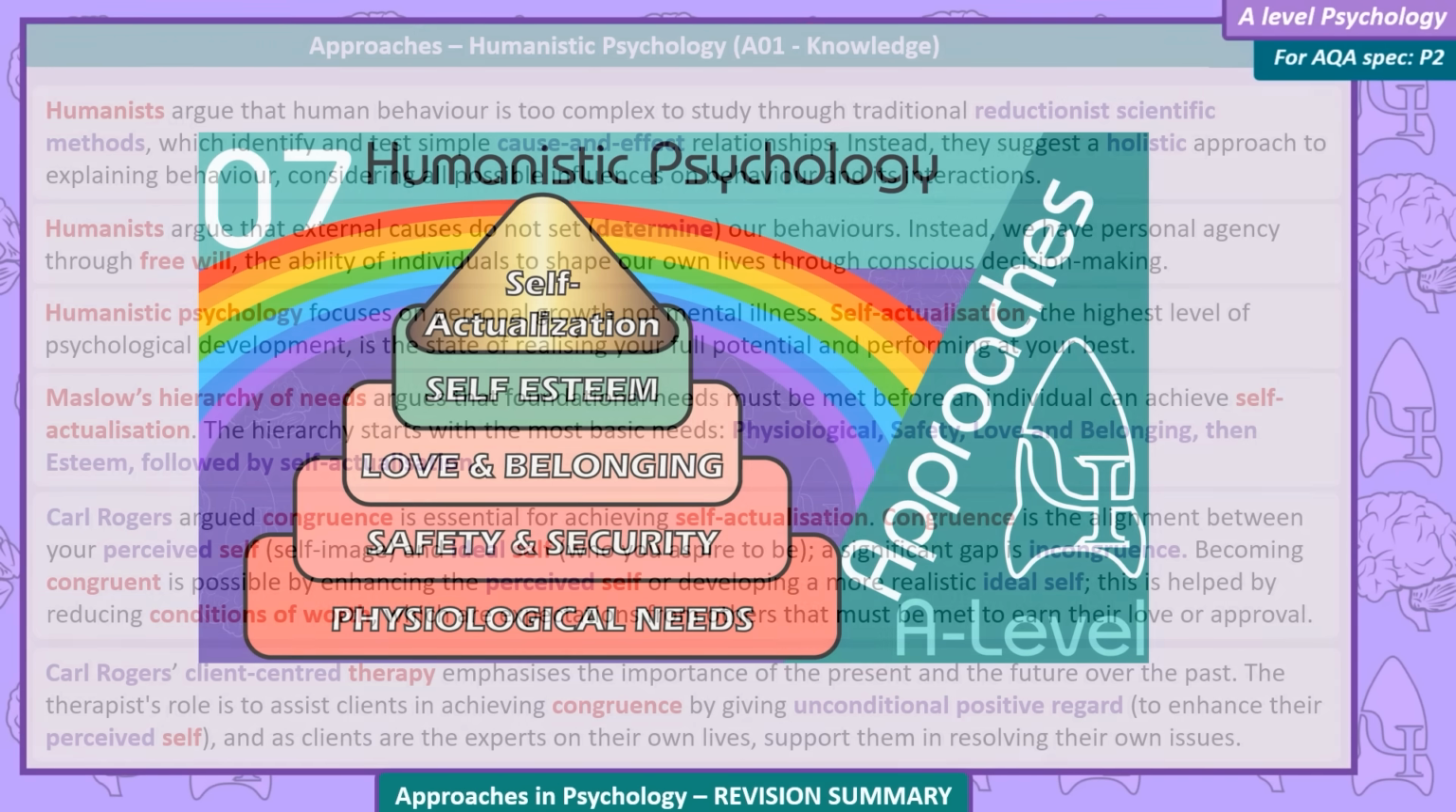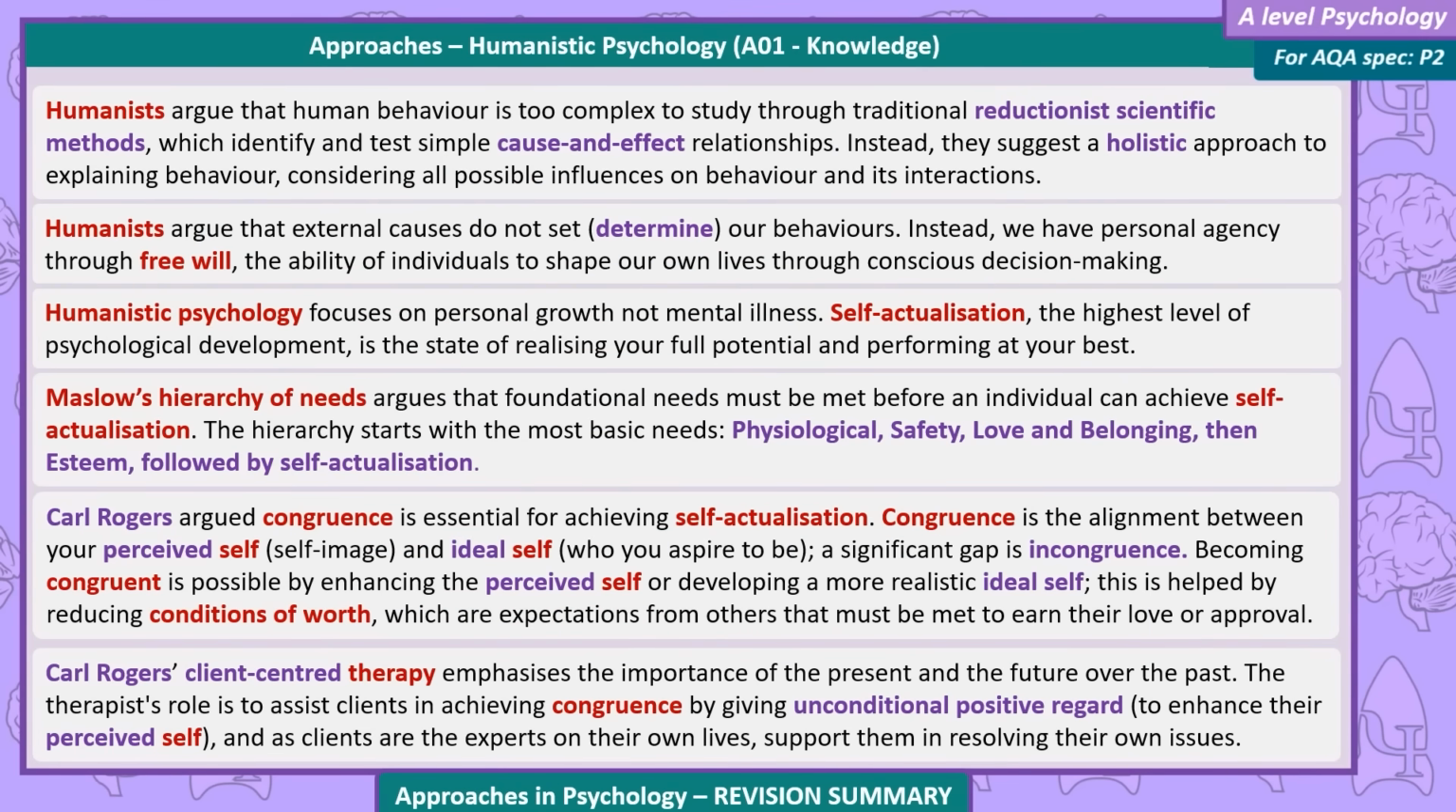Humanistic psychology. Humanists argue that human behaviour is too complex to study through traditional, reductionist scientific methods, which identify and test simple cause and effect relationships. Instead, they suggest a holistic approach to explaining behaviour, considering all possible influences on behaviour and its interactions. Humanists argue that external causes don't determine our behaviour. Instead, we have personal agency through free will, the ability of individuals to shape our own lives through conscious decision-making.